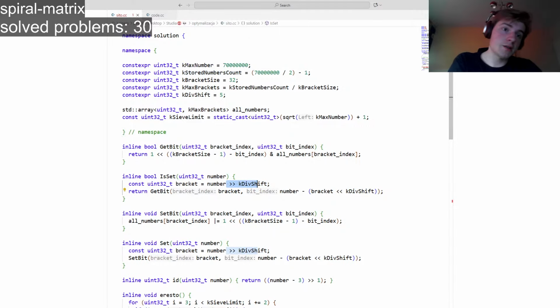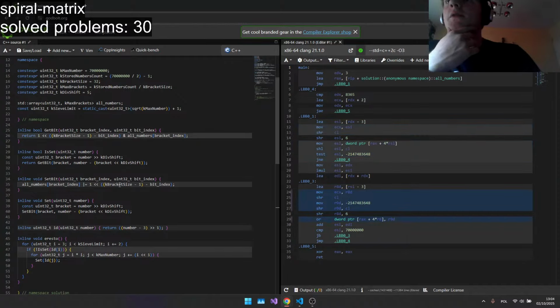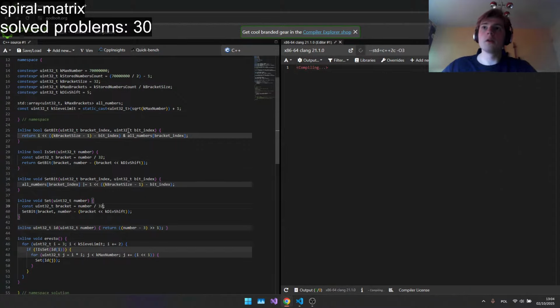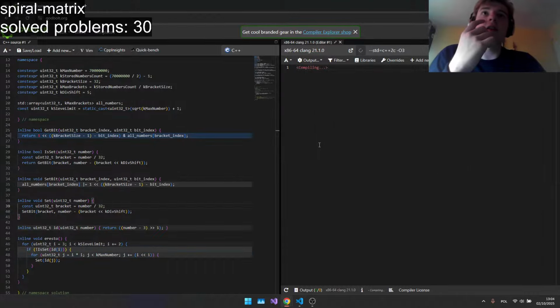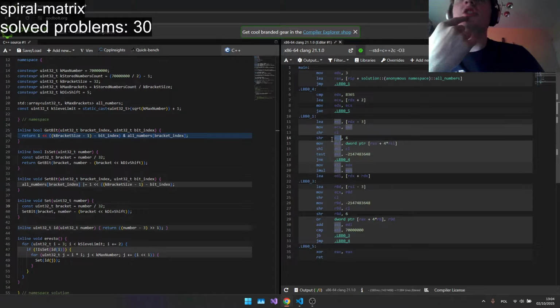If you look at the actual compiler output, and instead of shifting you divide by 32 here, what you will notice is a shift right by 6.